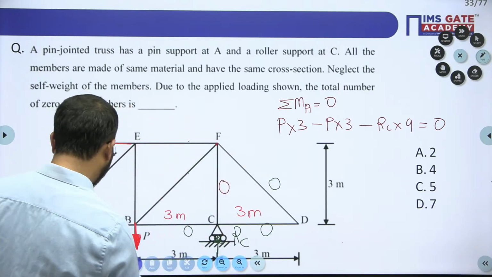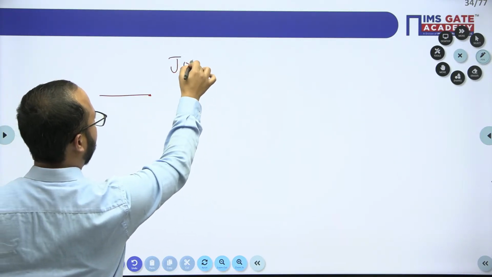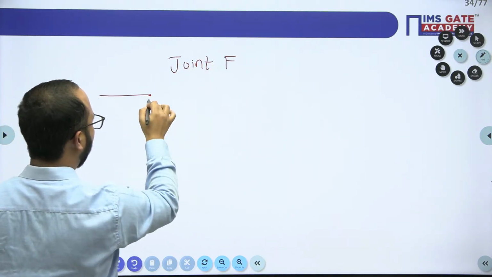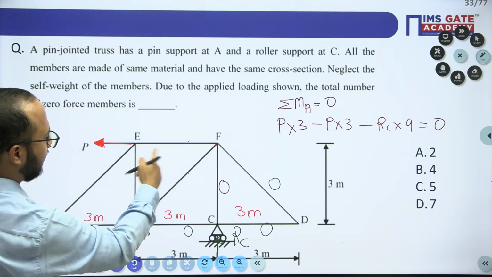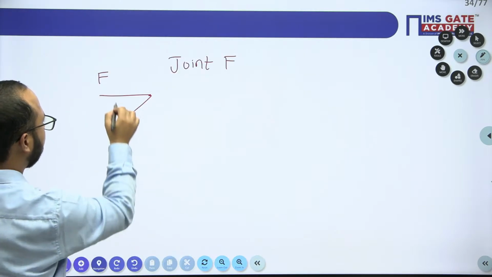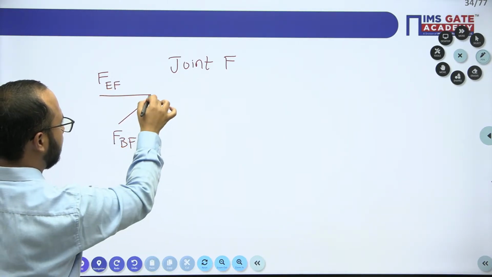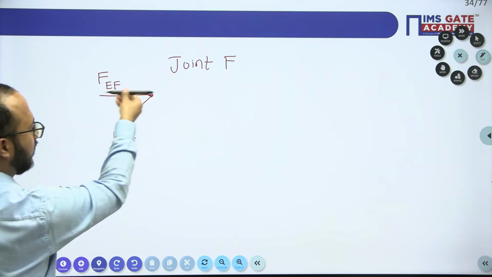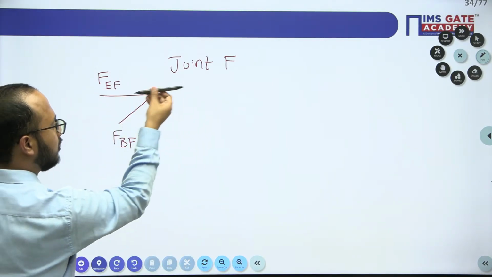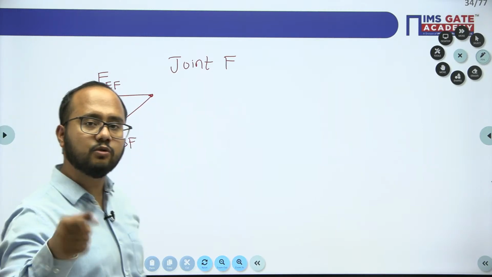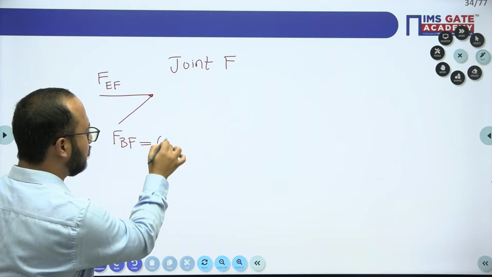Now focus on F. I will draw it on the next page. For joint F, I am drawing. Only these forces are there, so I will call them EF and BF. This is the joint F we are having. To balance this one, one horizontal force will be there. BF will provide. But to balance BF, we need horizontal as well as vertical. But there is no vertical here. So obviously BF value will become 0.